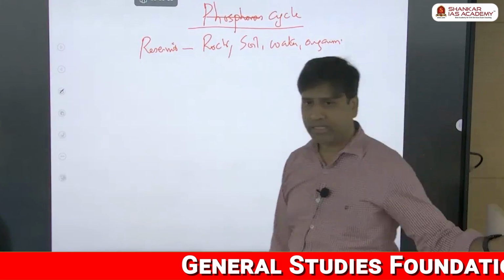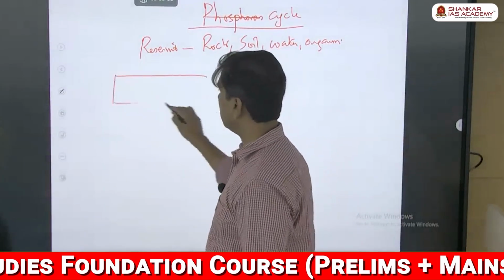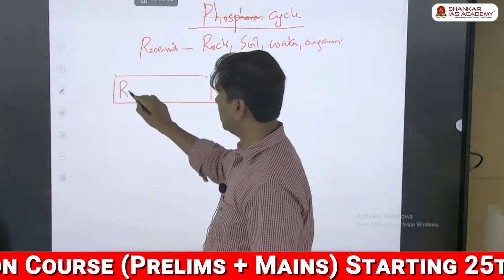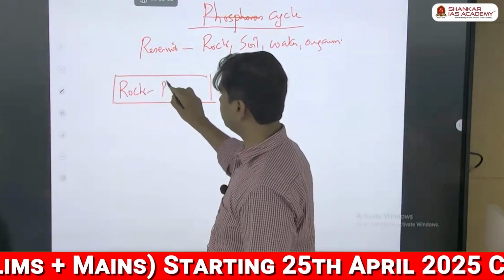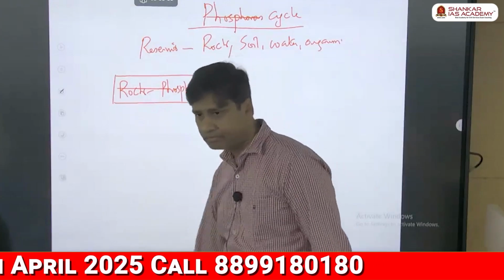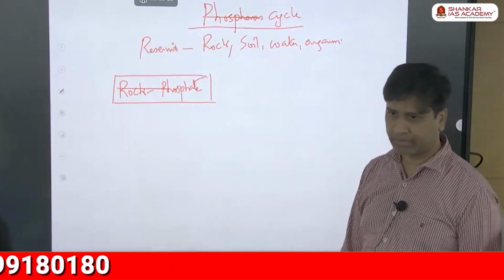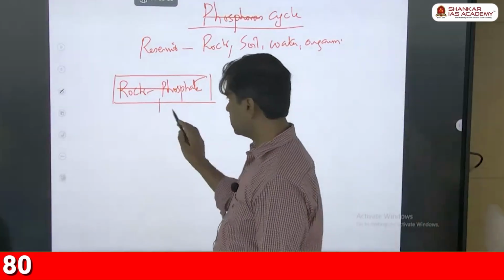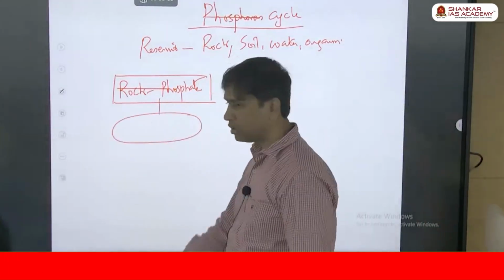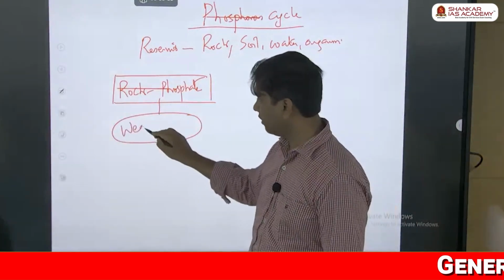Okay, now let's see the cycle in a little different way. Now, just make a note, all the phosphorus is in the rock in the form of phosphate. Now, this rock phosphate has to come out. How can it come out? Weathering.